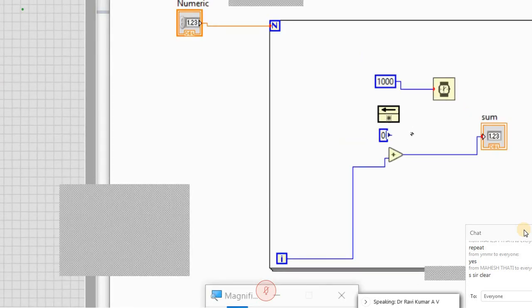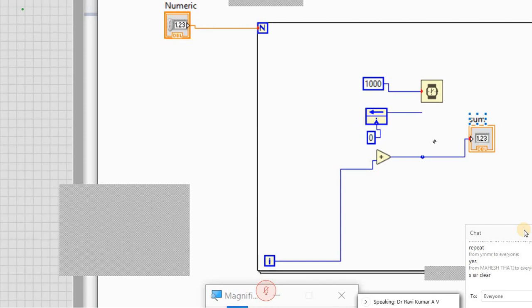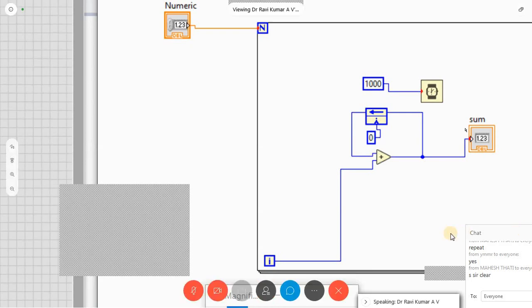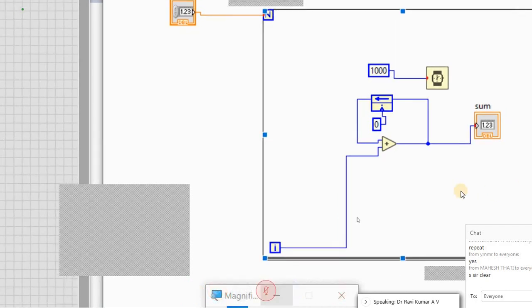So this is the initial value for your feedback node. I just connected that 0 here. Initially it is 0. The value you give to the feedback is the initial sum, and then this value is fed back to I. Now the equation is sum equals sum plus I. We'll see that.